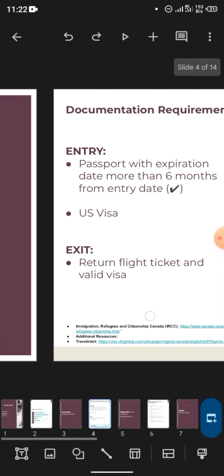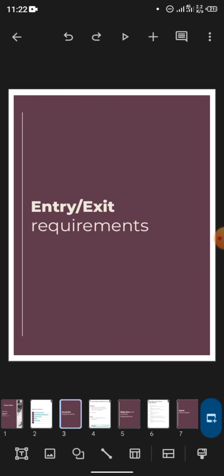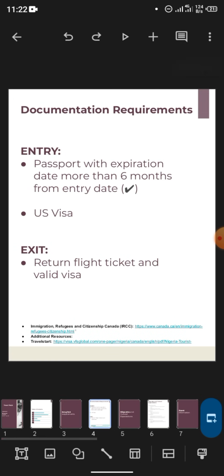Then for this entry and exit requirements, the milestone says you should research visa requirements for your destination. Okay, create an entry slash exit requirement slide and add list of requirements to it. So for this slide, what you need to do is, it's not difficult at all. You don't need to stress yourself going to Google to search this, search that.